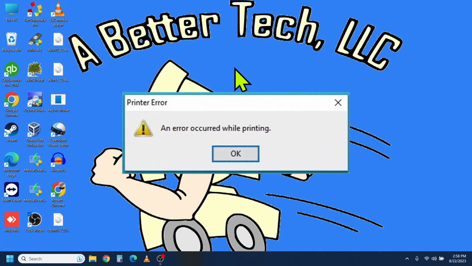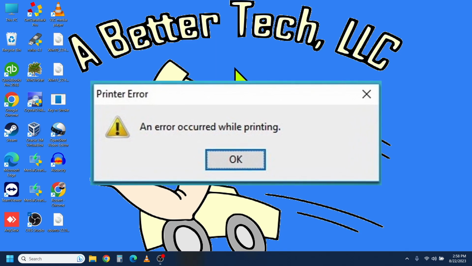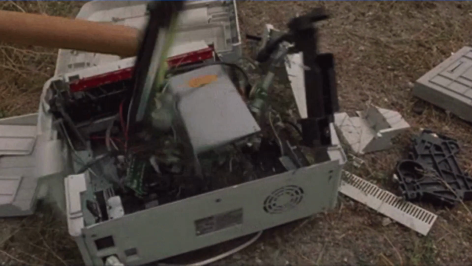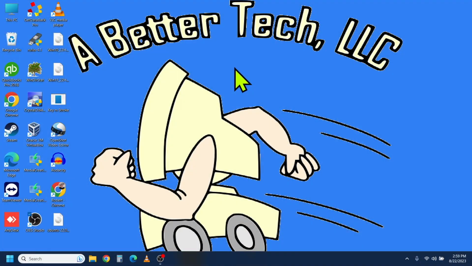Today I'm going to show you how to fix printer connectivity issues. I know how frustrating it can be when your printer isn't working, so I'm here to help fix it quickly and easily. Hang out till the end to see all the options for fixing your printer.